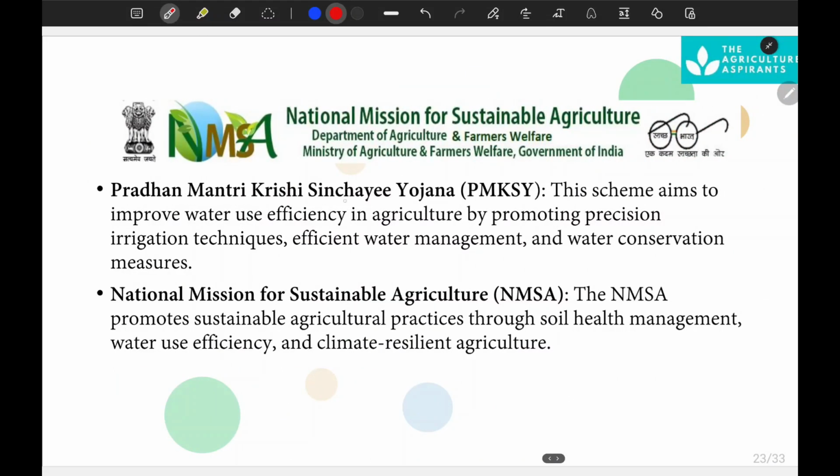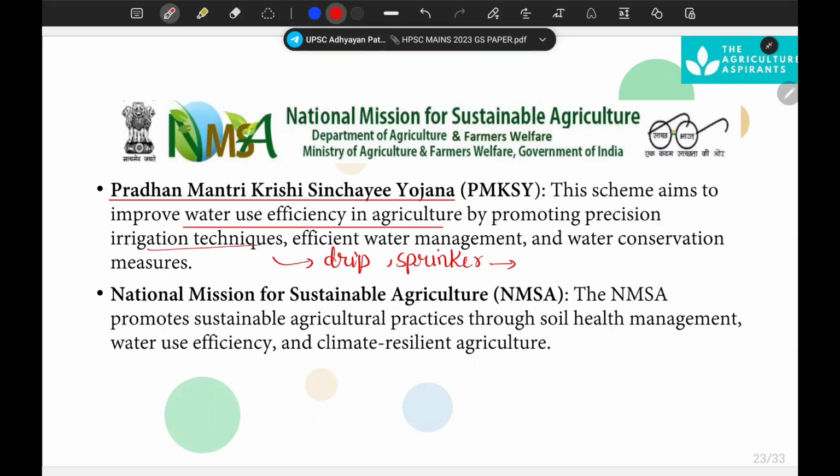Next is Pradhan Mantri Krishi Sinchai Yojana. This is about water resource management. What is the Pradhan Mantri Krishi Sinchai Yojana? It focuses on increasing water use efficiency in agriculture by promoting irrigation techniques like drip and sprinkler irrigation systems. We have to adopt all those practices which have high water use efficiency and avoid the flooding system.